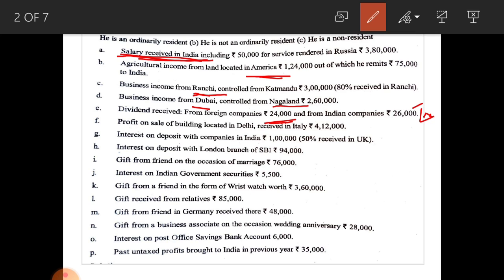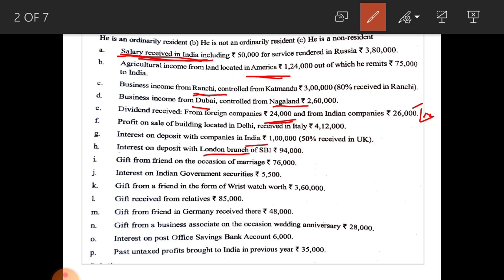Next one, interest on deposits in companies in India. In India, he is receiving income from deposits, that is 1 lakh rupees. It is taxable in the hands of all three categories. Next one, interest on deposits with London branch. Income received in a foreign country, that is in the London branch of SBI, rupees 94,000, taxable in the hands of an ordinary resident only. Next one, gift from friend on the occasion of marriage.